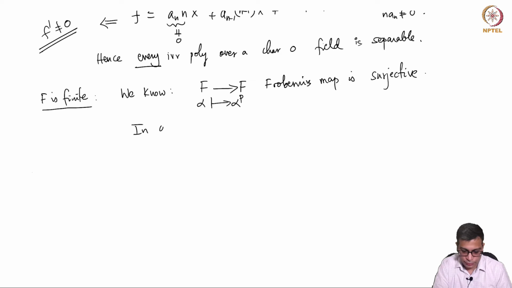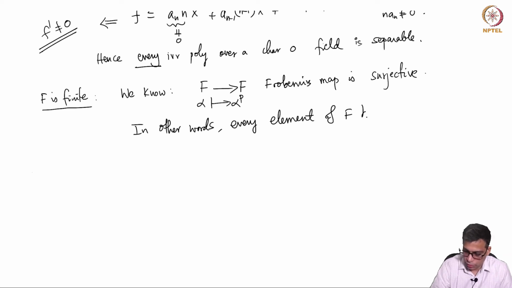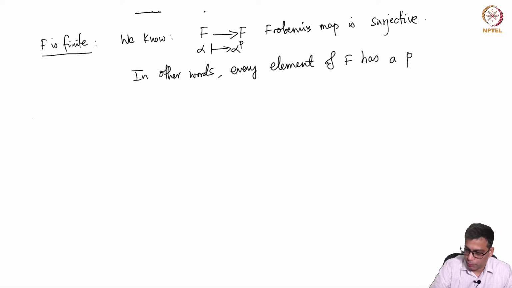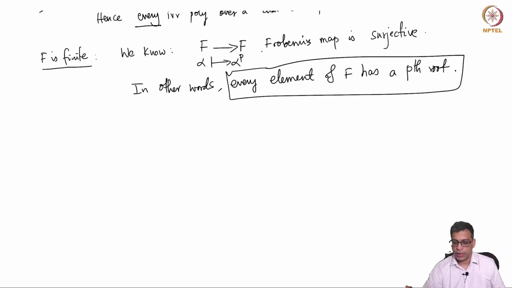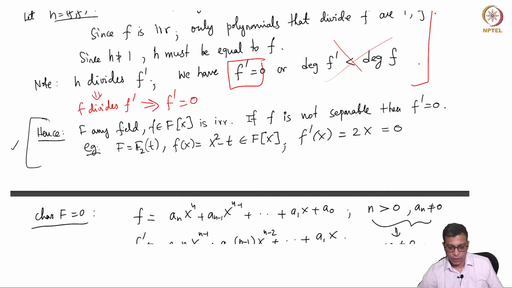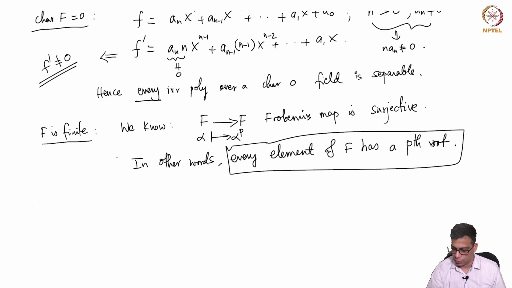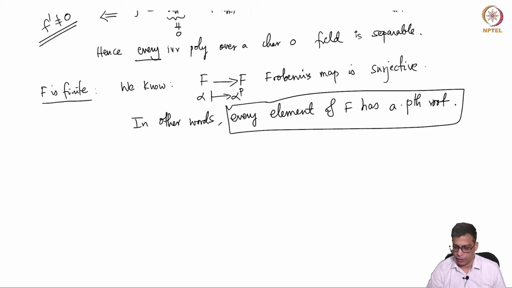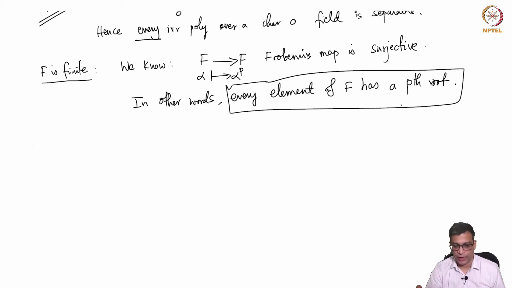So in other words, every element of F has a pth root, which is the crucial statement that I am going to use. Every element of F has a pth root. Remember that fails here. Here t is an element of capital F and t doesn't have a square root, as we argued in the last video. So it doesn't have a square root, or pth root, in the p equal to 2 case. But for finite fields that's not the case. Every element has a pth root.